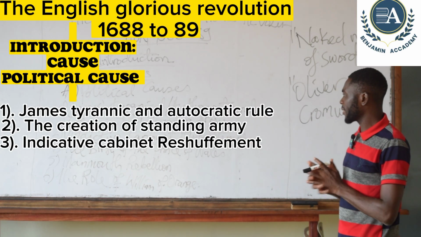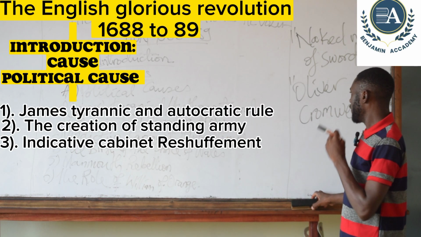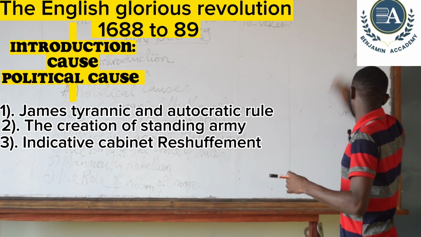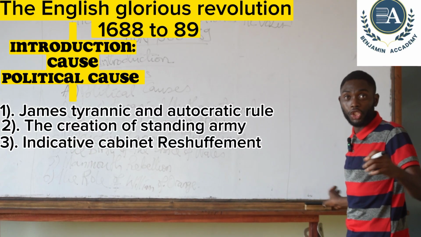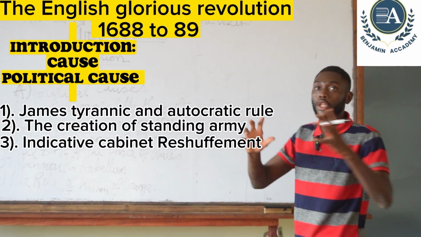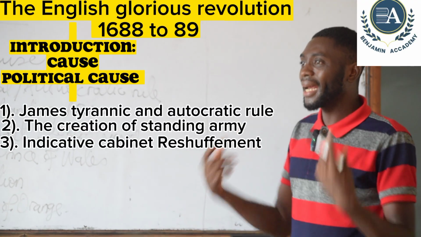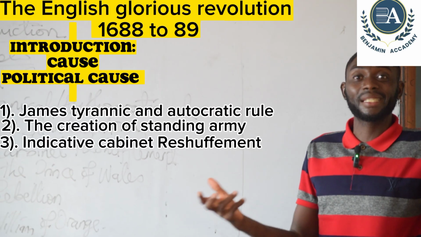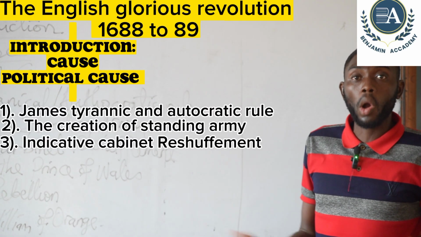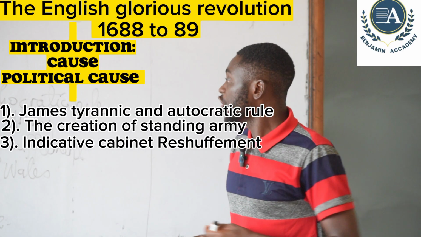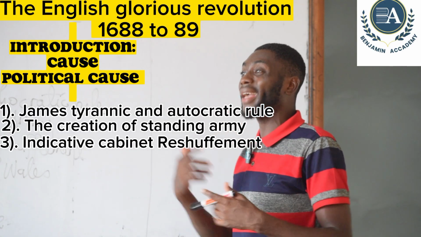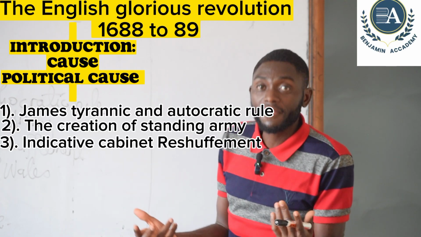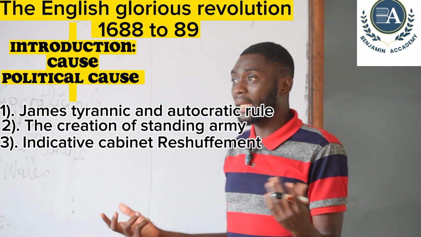The third political reason for this revolution, we talk about vindictive cabinet reshufflement. When we talk about a reshufflement in cabinet, we are simply referring to a change in ministers, a change in government. James carried out cabinet reshufflement, changing ministers at any moment that pleases him, which was not welcomed by the people of England. James dismissed ministers that were critical of his policies and appointed those that were mostly his friends. Because of that, the people of England were not happy.